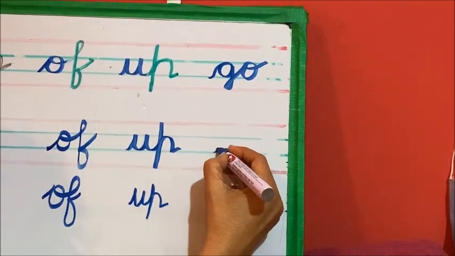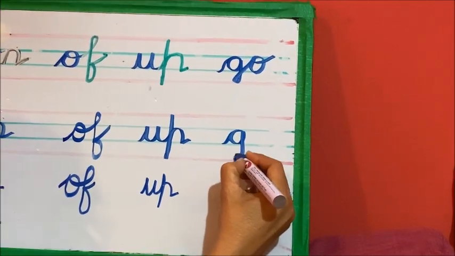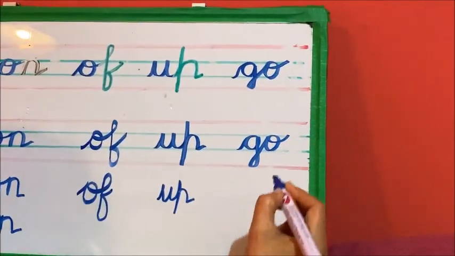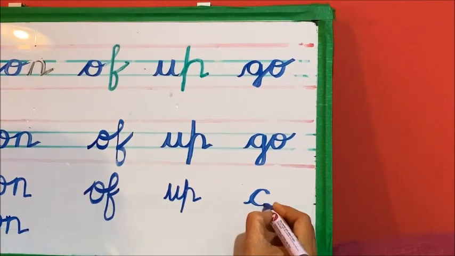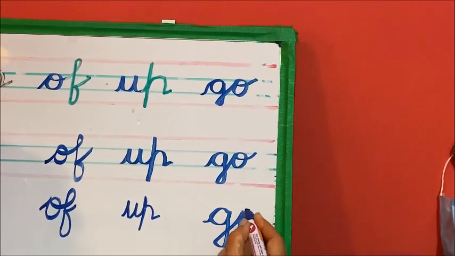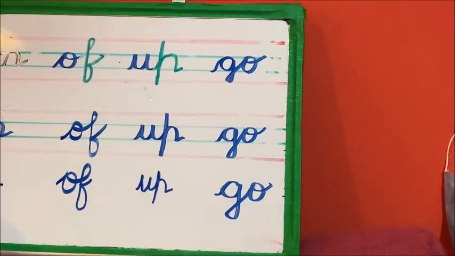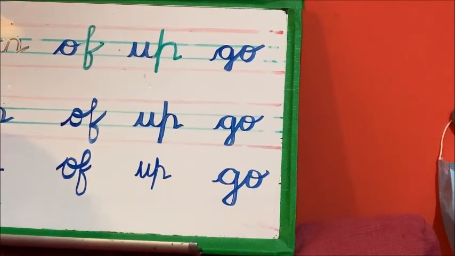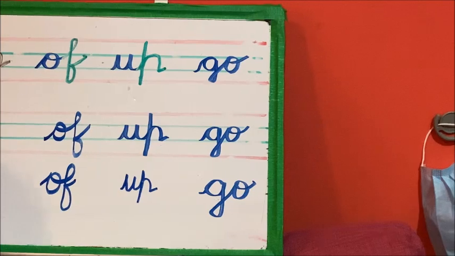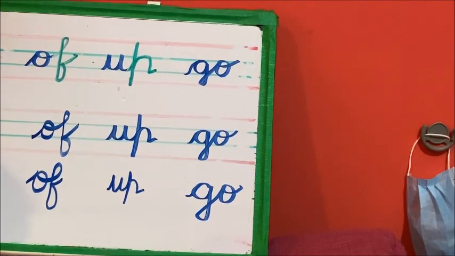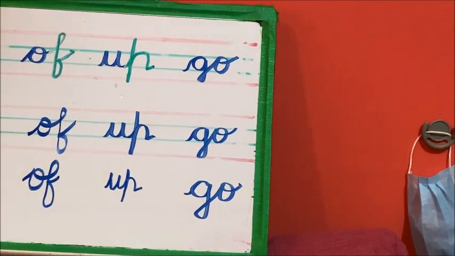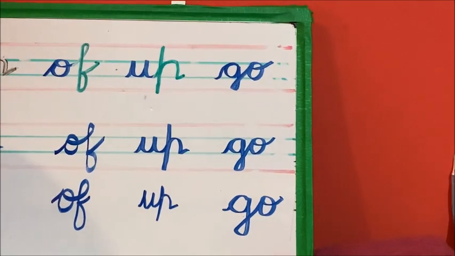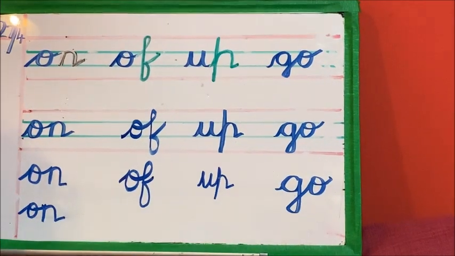Go. G, A, go. G, A, go. See how beautiful it is. My handwriting is good, right? Same way I want everyone to write touching the lines. When I check your pages, it should be beautiful. I will give excellent for you only if you write nicely.